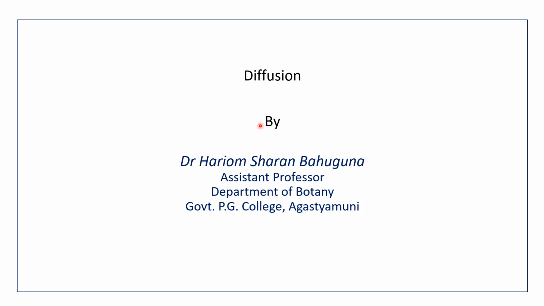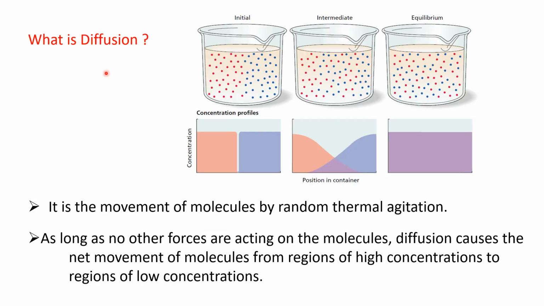Dear students, today we will discuss diffusion and the significance of diffusion with respect to plants, and the factors behind the process of diffusion. This is a physical process related to the movement of various molecules, including water and gas, from one place of their higher concentration to another place of their lower concentration. So what is diffusion?